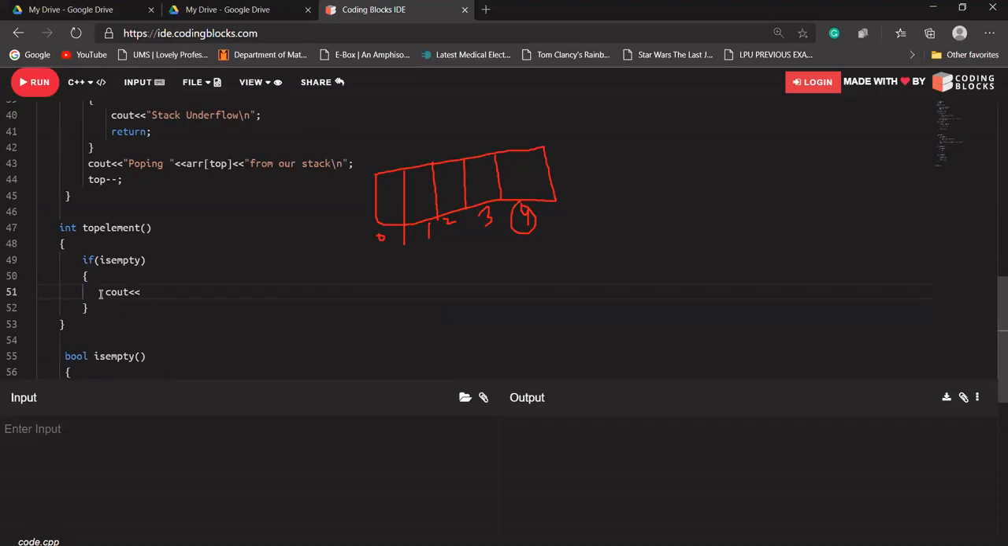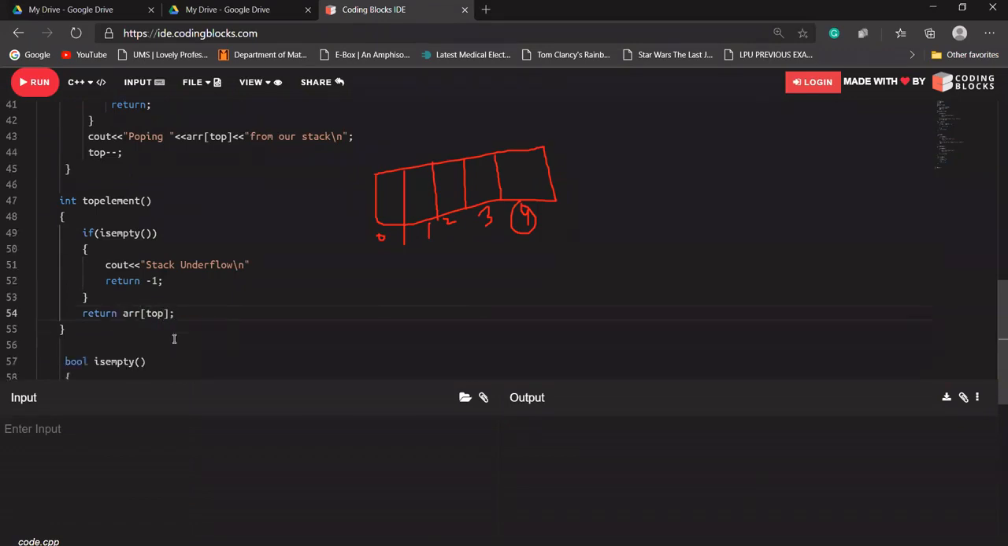If the stack is empty, it will again print stack underflow, and it will return, let's say, -1 here, because the return type of this is int, so we have to return an integer value here only. Okay, if this condition fails, meaning it is not empty, that means there is something in our stack. Then it should return the value at the top of our array. What is at the top of our stack?